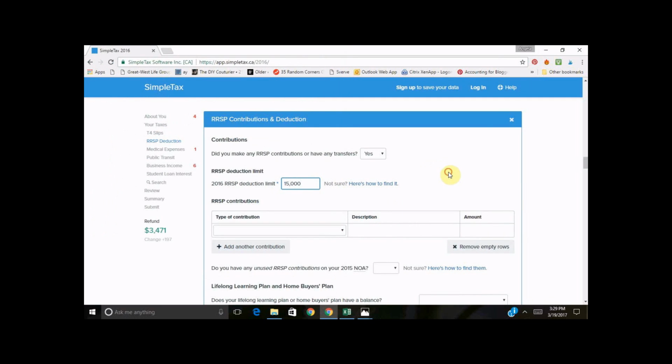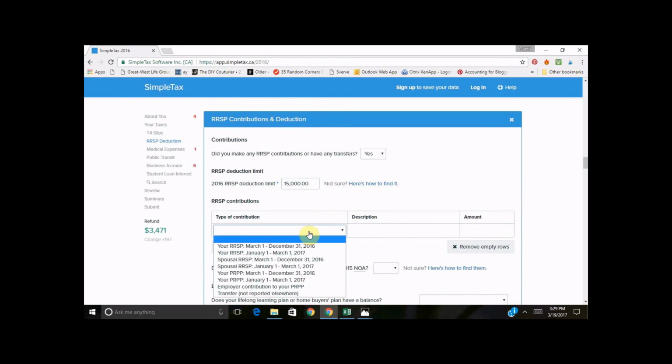We're going to say that she's really great. She's putting in lots of contributions. So her deduction limit for 2016 is $15,000, which means that she can't contribute more than that. Now, if you're doing math, you'll notice that her 18% of income limit is $9,000. So if you're not contributing the maximum, you don't lose it, it rolls forward.